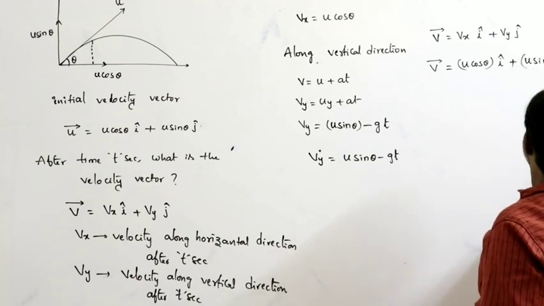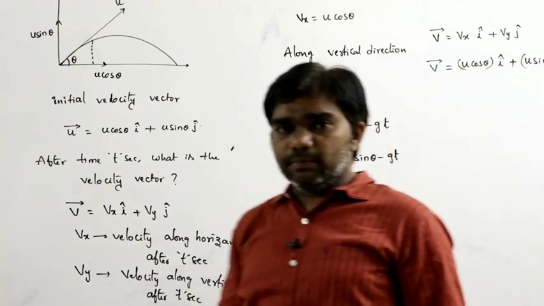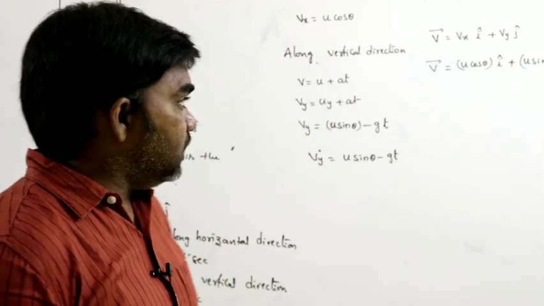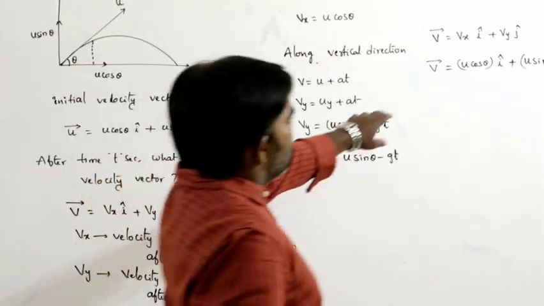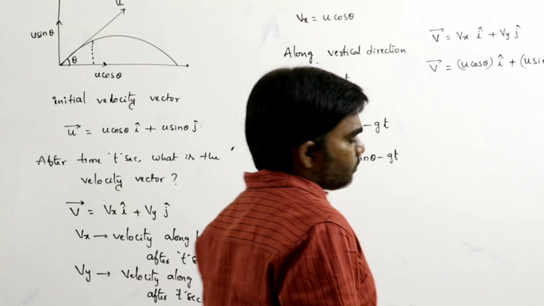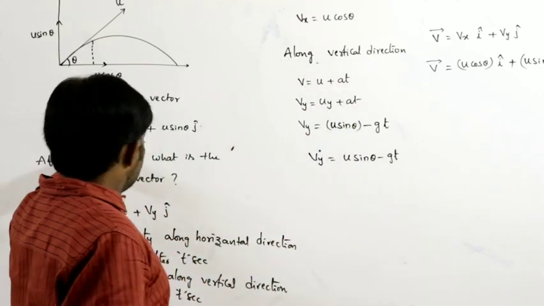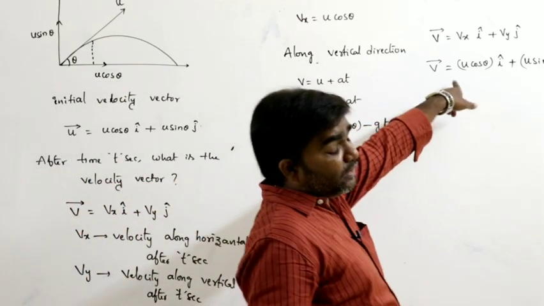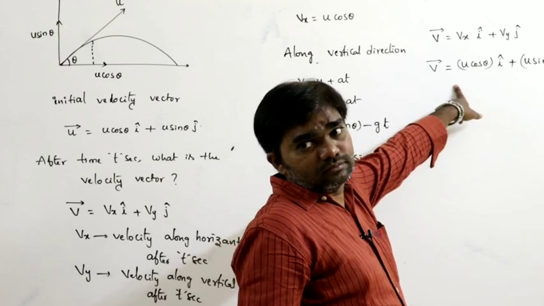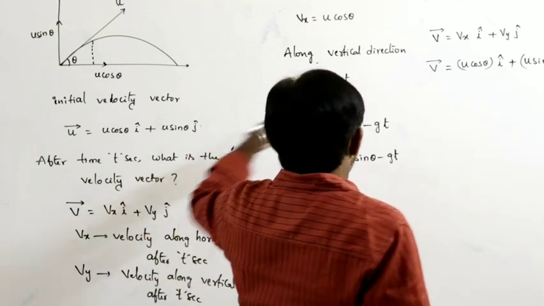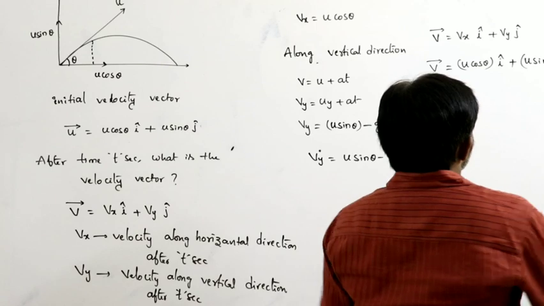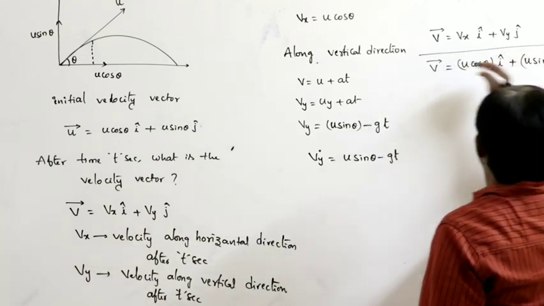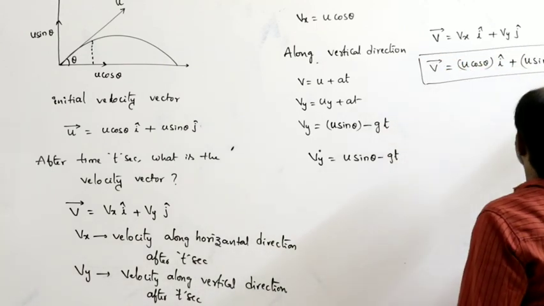So V bar is u cos theta i plus (u sin theta minus gt) j cap. This is the initial velocity vector, and this is the final velocity vector V bar.